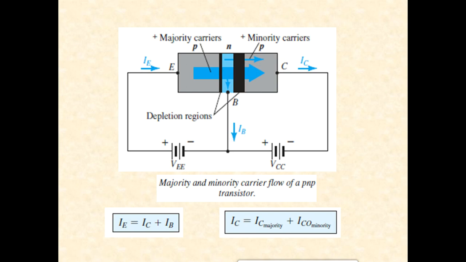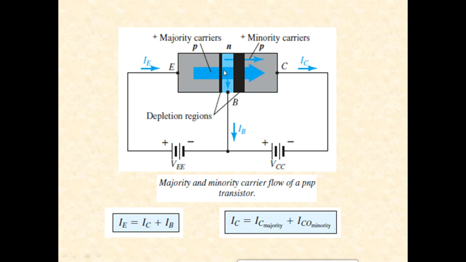It is quite natural that the holes will take the horizontal direction. Say, for example, if there are 100 holes in the base region, hardly one or two holes will complete the path like this and contribute to the base current, whereas the remaining 98 approximately will cross or enter the collector region from the base region.